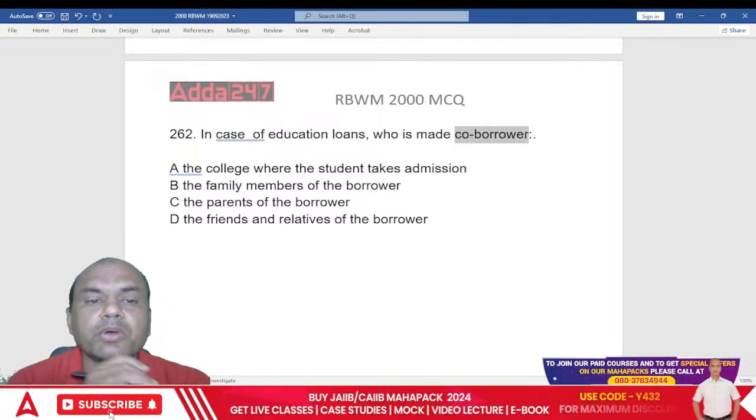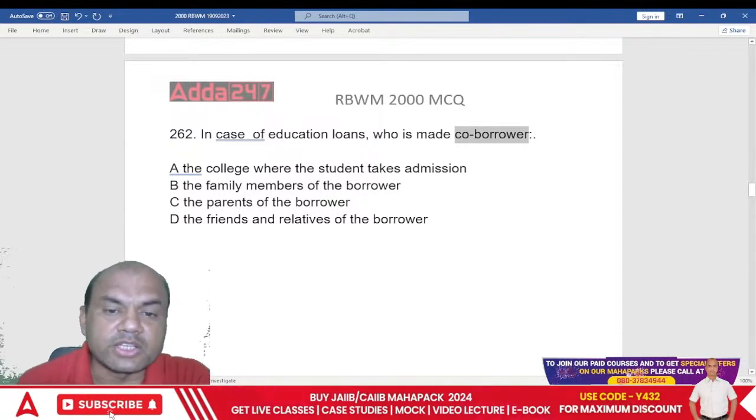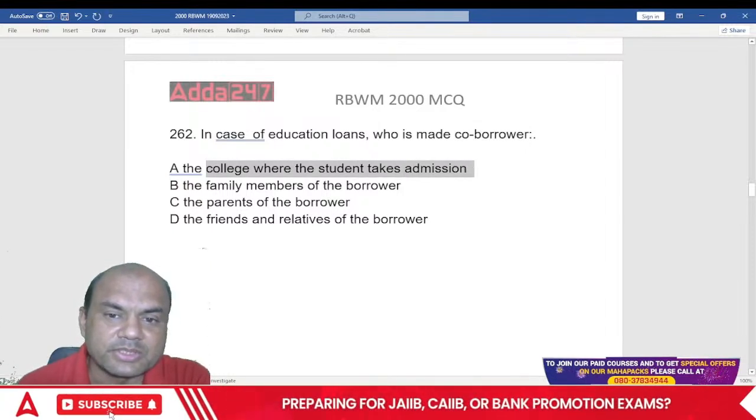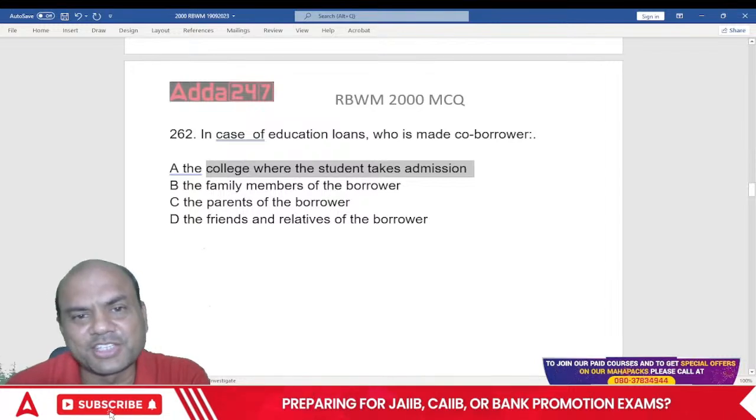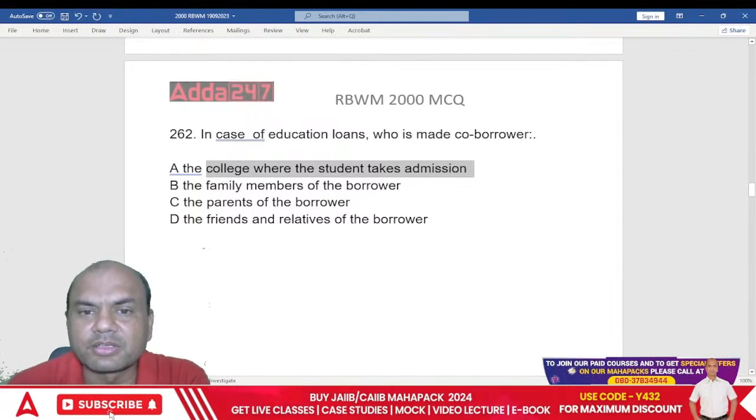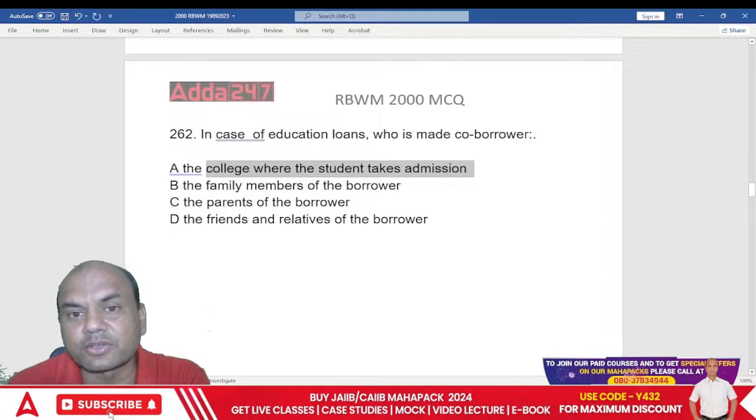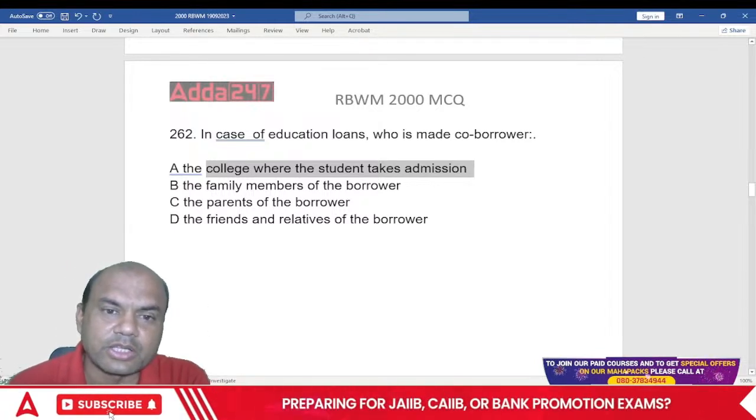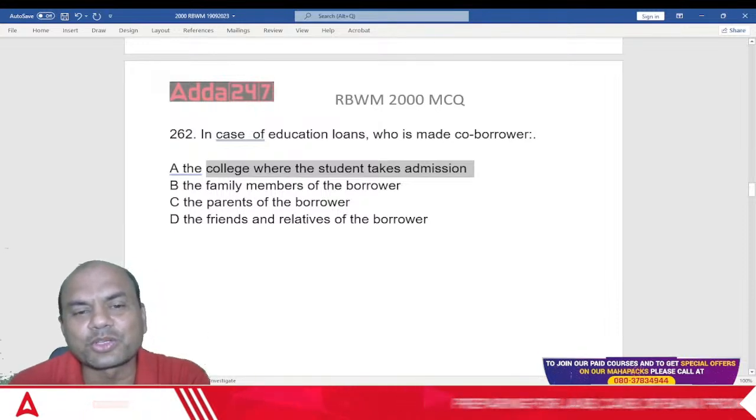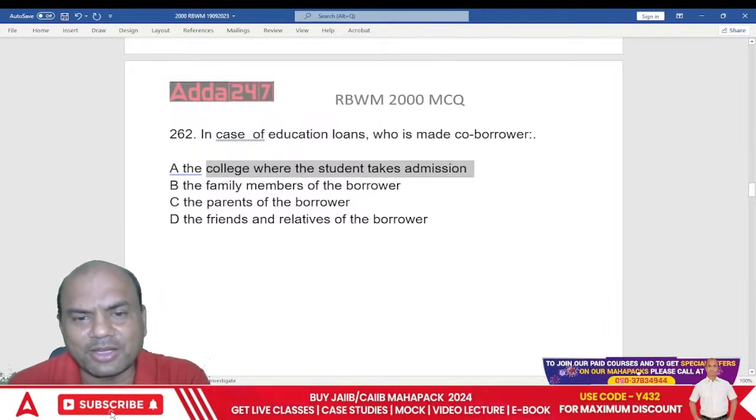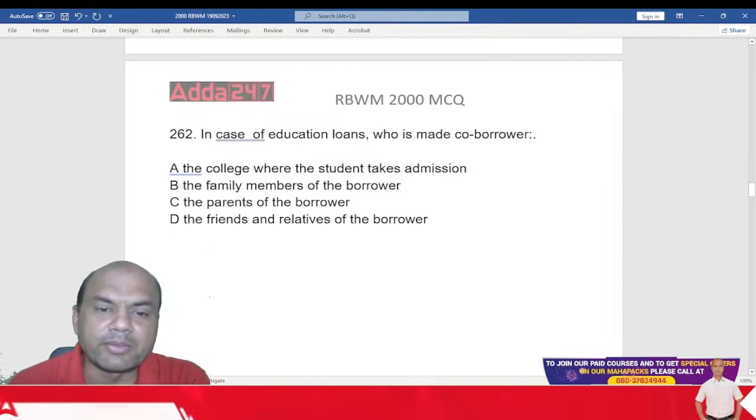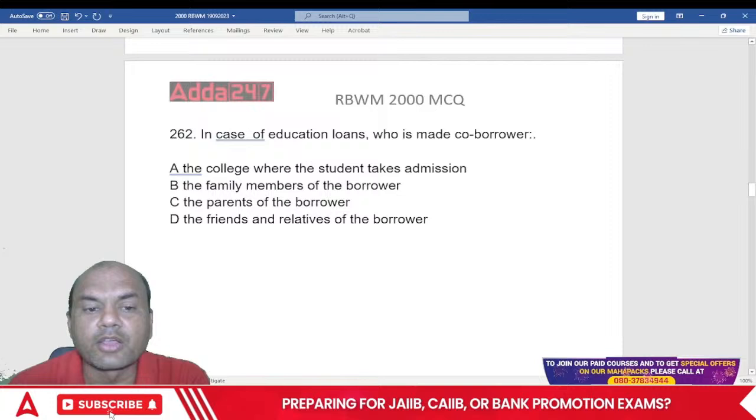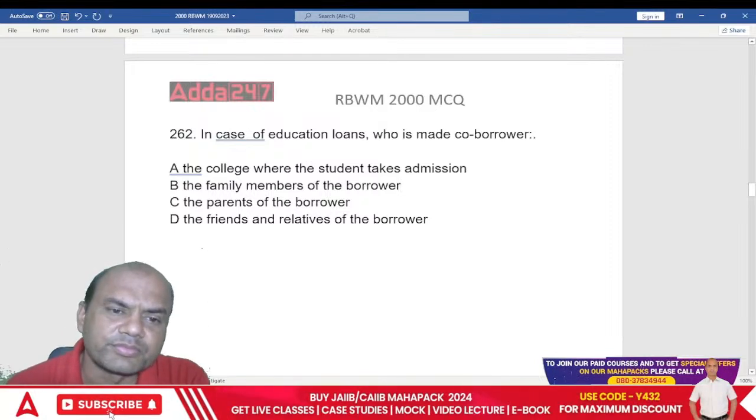So whom do we take as the co-borrower? The college where the student takes the admission? My God. This college will go bankrupt. There are, let's say, 1000 students in any college. Suppose the college becomes the co-borrower to these students. College will go bankrupt, right? So that is out. Family members of the borrower, the parents of the borrower, friends and relatives of the borrower, near and dear ones.